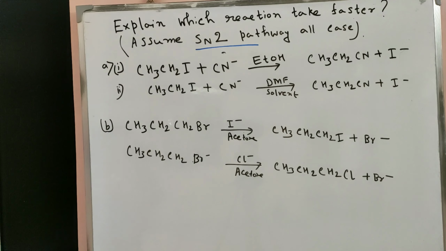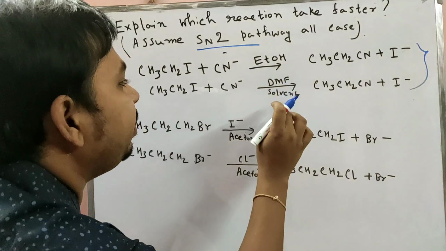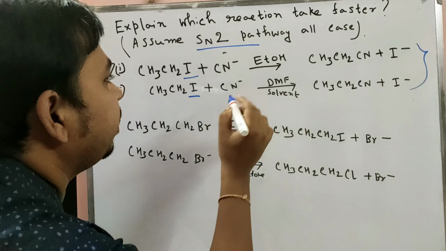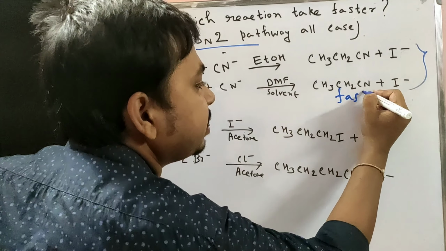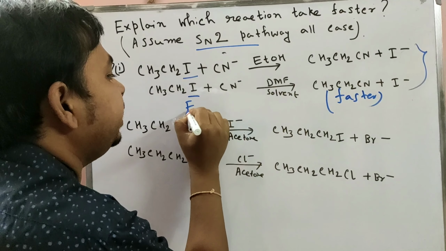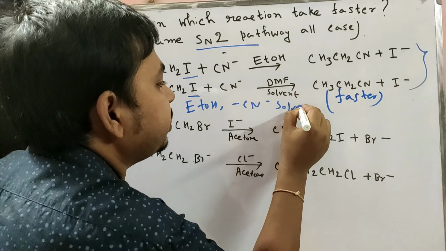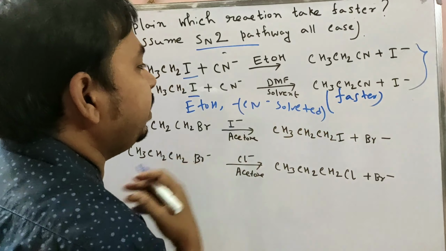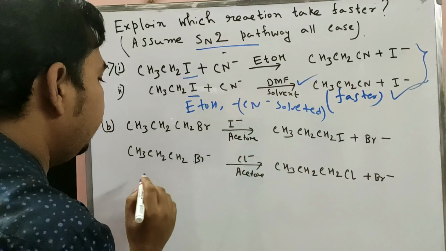Now in these two pairs, ethanol is used in one and DMF in the other, for an SN2 reaction. The leaving group is iodine, but which case is the faster rate? The second case is faster, because in the presence of ethanol CN minus is solvated, but in DMF it is not solvated. So this reaction is at a faster rate in the presence of DMF.